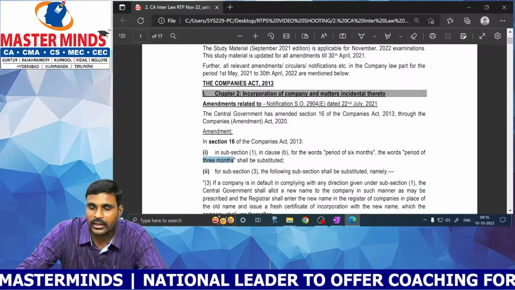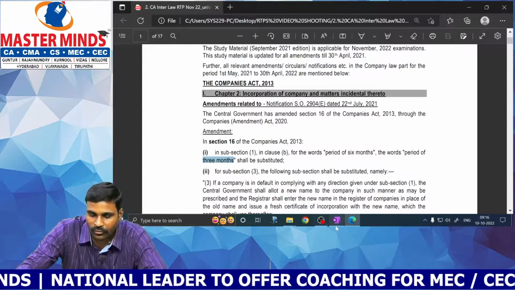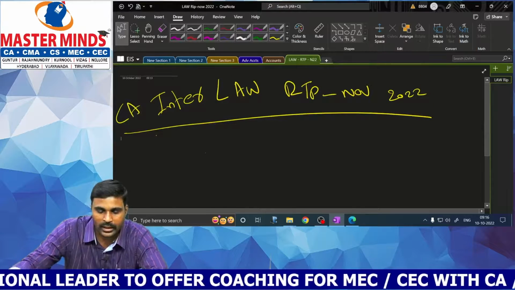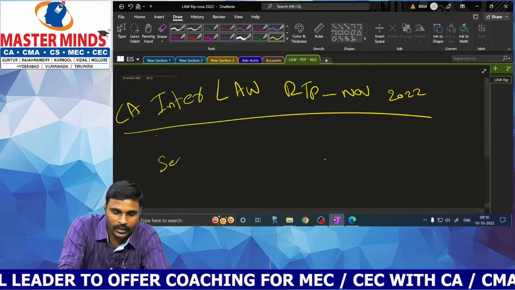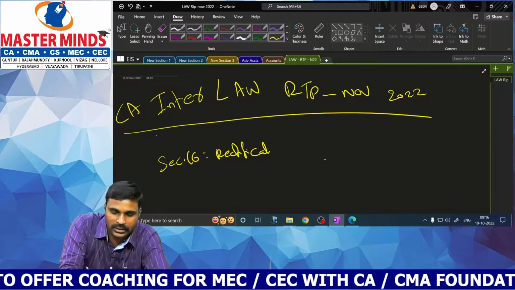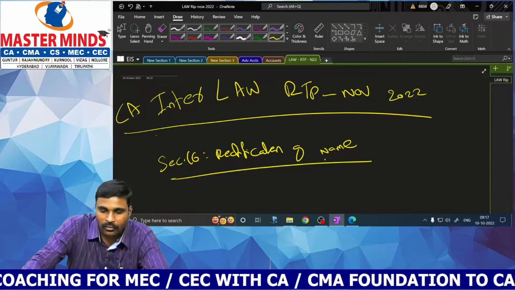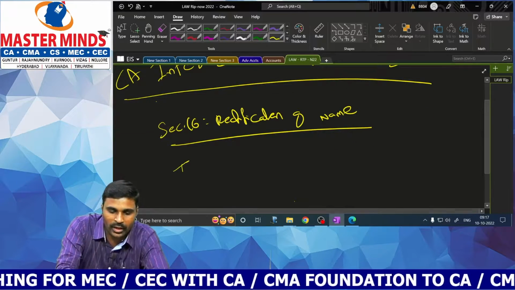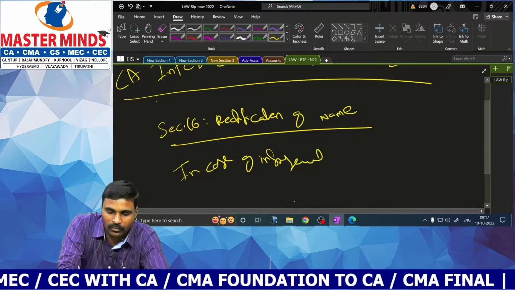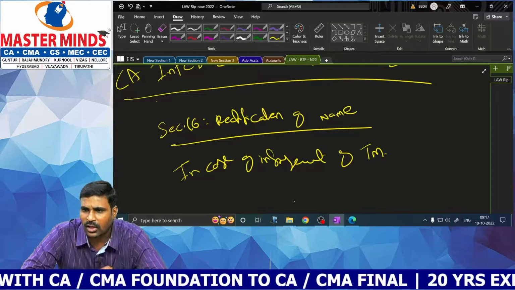So the first amendment is relating to the time limit for rectification of name in case of infringement of trademark. Section 16, rectification of name. In case of infringement of trademark, infringement means unauthorized use.